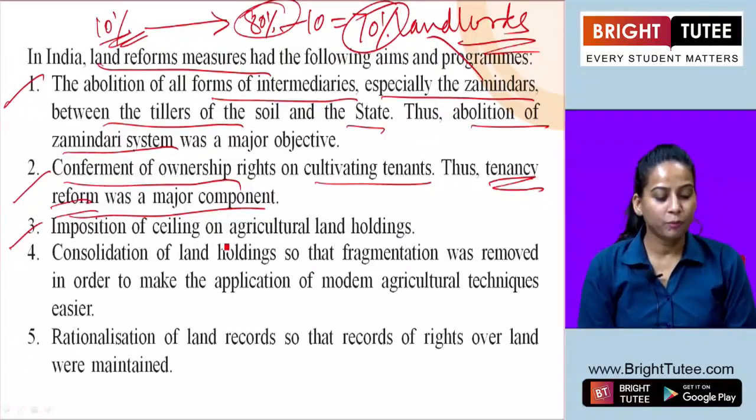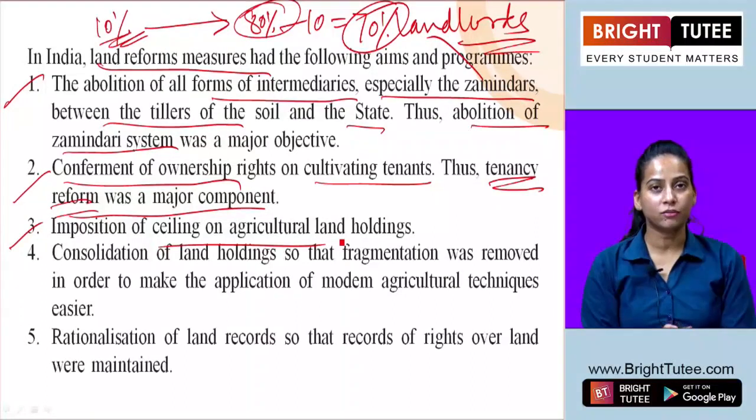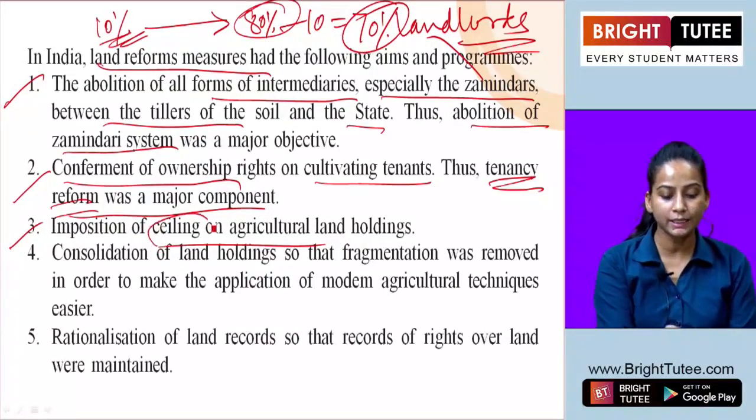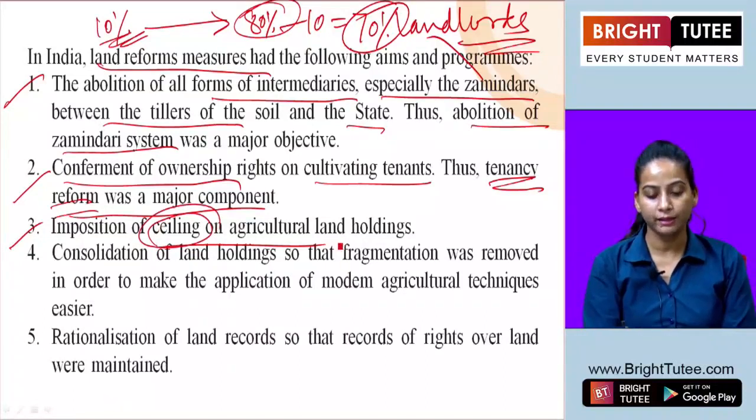Next is imposition of ceiling on agricultural land holdings. They were asking for the ceiling on agricultural land holdings, means the land holdings should be redistributed and the proper distribution must be there. It should be equally distributed among the people.